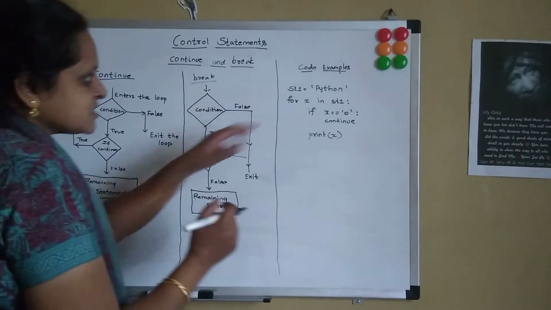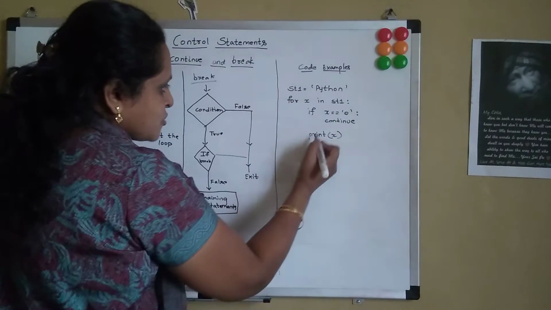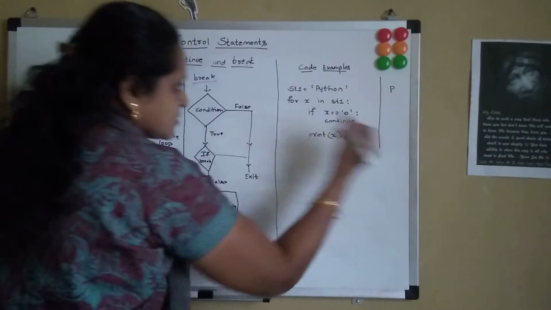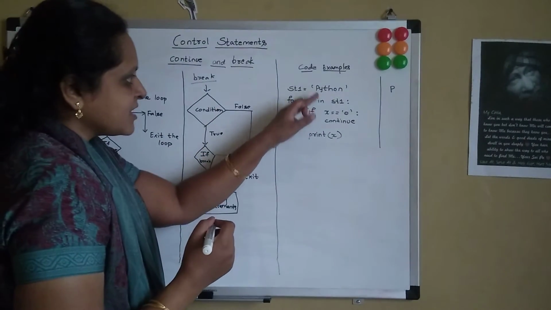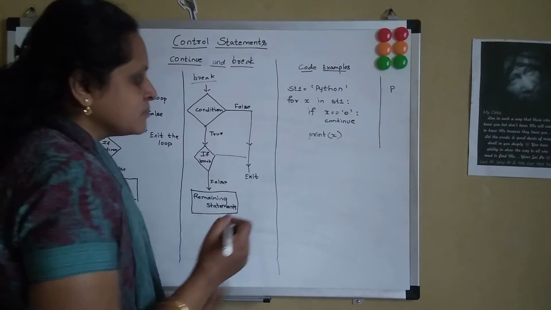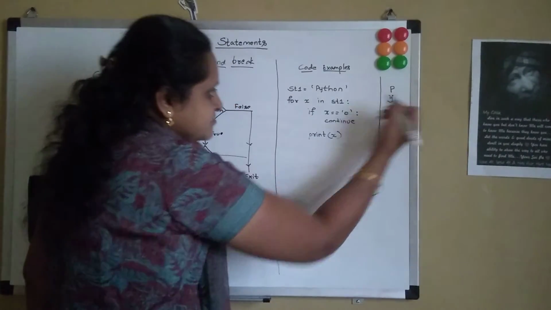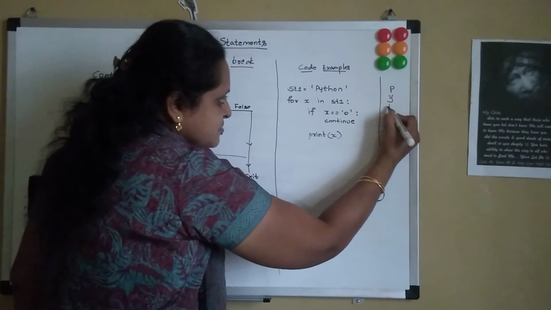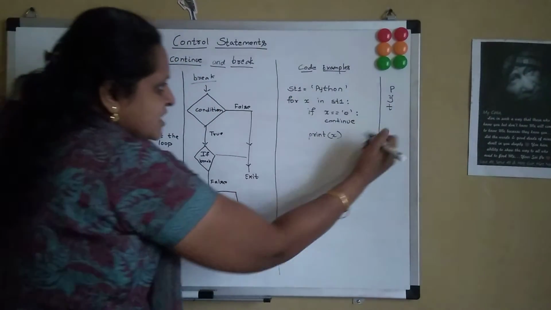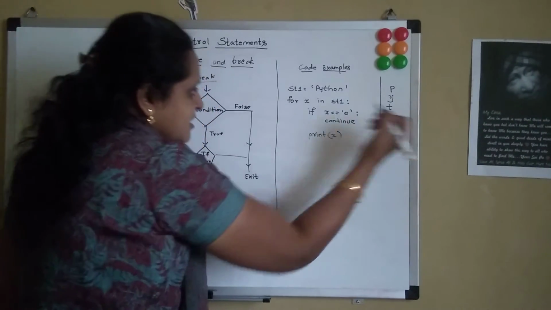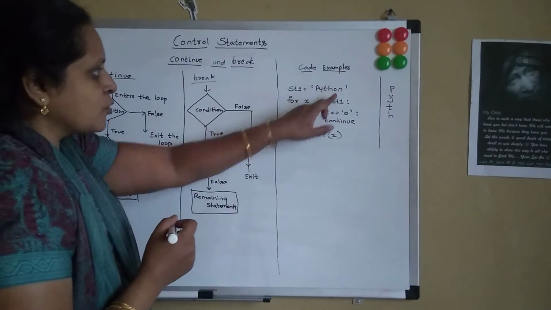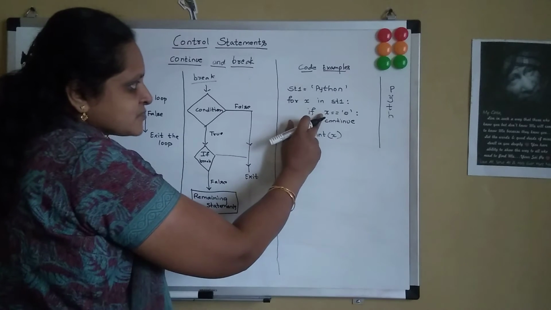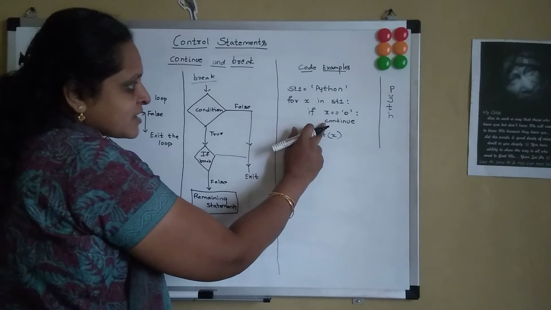So the output of this is, first x is p. So it will print x. P will be printed on the console. Then x will have the y. Y is not equal to o. So y gets printed. Then t. T is not equal to o. T gets printed. Then comes h. H gets printed. After h, x will have the value o, small o. If x equal to o, this condition is satisfied. So I am specifying a continue statement.